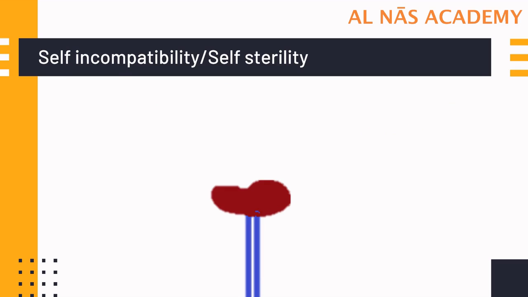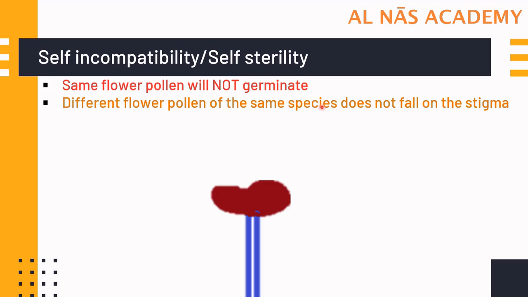Next is self-incompatibility or self-sterility. It's a genetic mechanism due to which germination of the pollen on the stigma of the same flower is inhibited. Means same flower pollen will not germinate. Now suppose different flower pollen of the same species doesn't fall onto the stigma. So over here you can see a different flower pollen of the same species, but it is not falling onto the stigma.